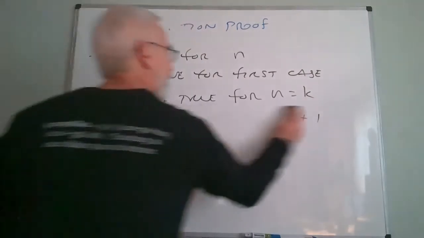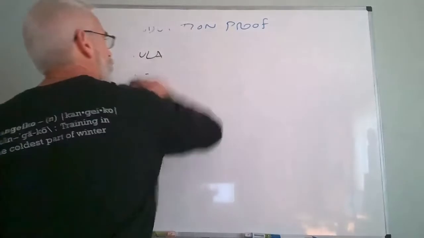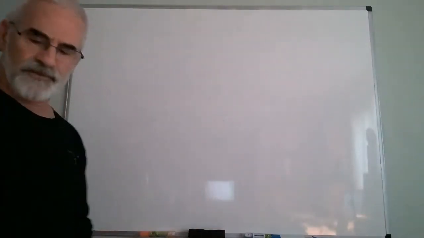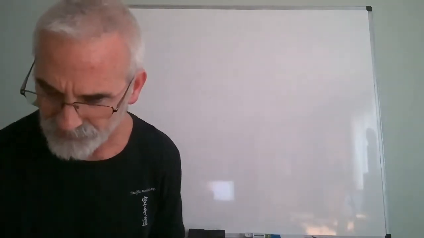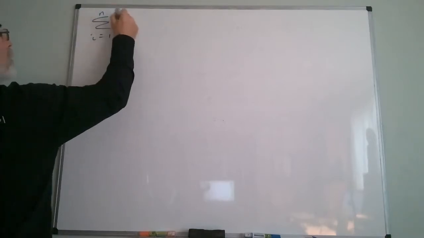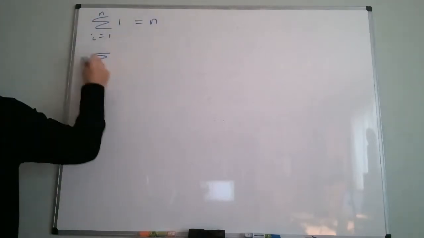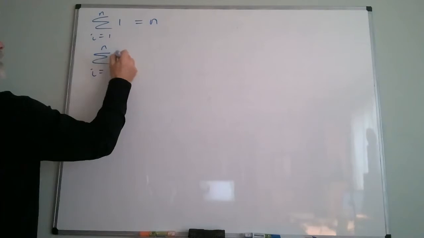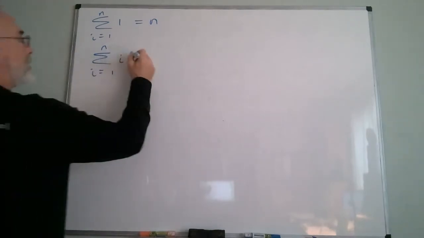So let's go back in Calc 1, when you were first doing summations to find areas under curves, you added up all the areas under the rectangles, all that kind of stuff. You learned a few very simple formulas. The sum from i equal 1 to n of 1 is n. The sum from i equal 1 to n of i, that's 1, 2, 3, 4, 5, right?